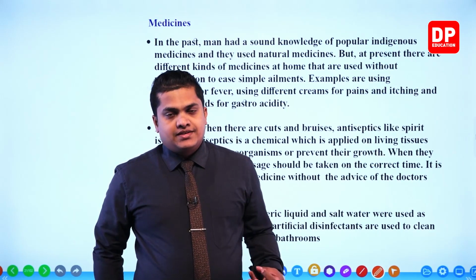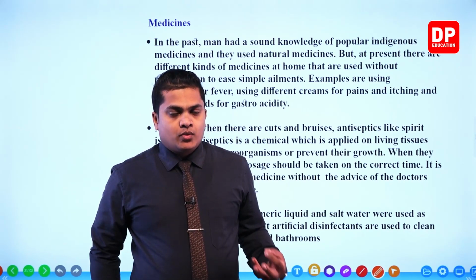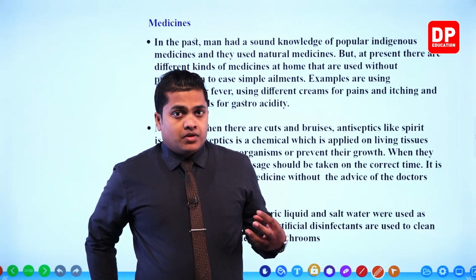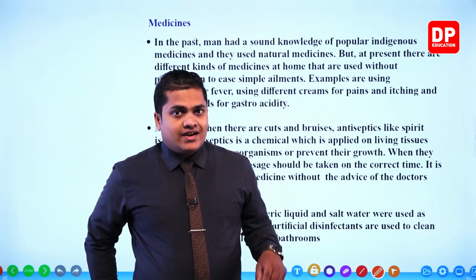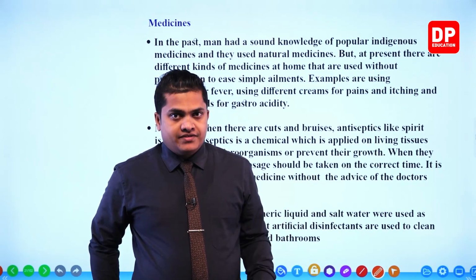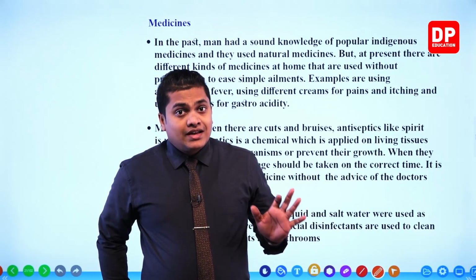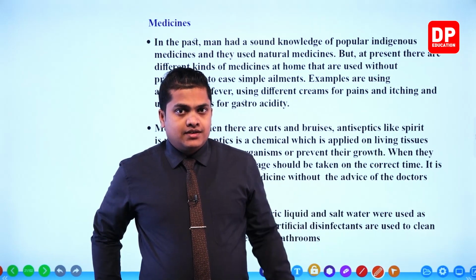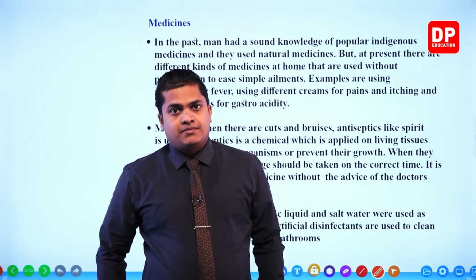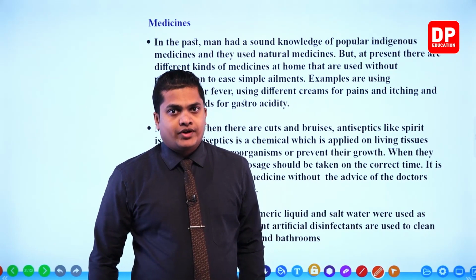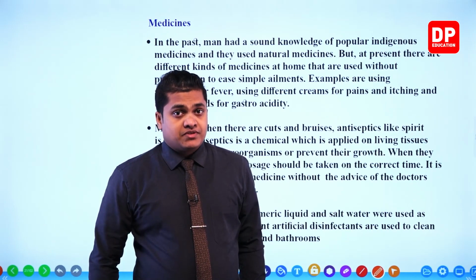The first type was food additives and the second was cleaning agents, right? Then this is the third type of domestic chemical substance which is being added to the environment.